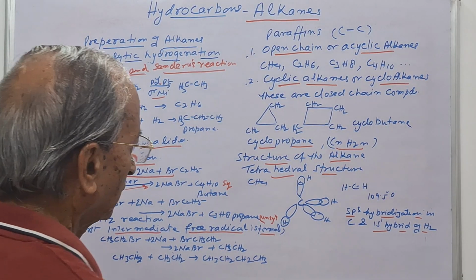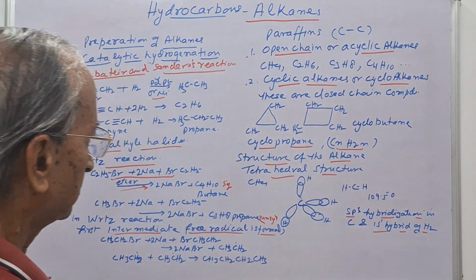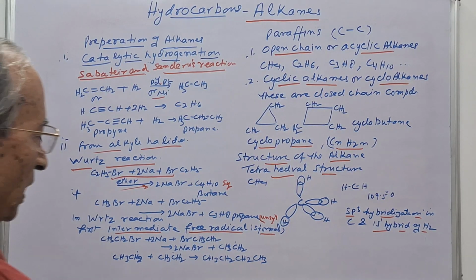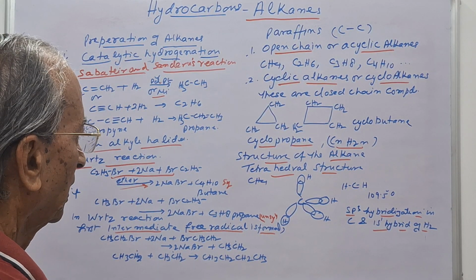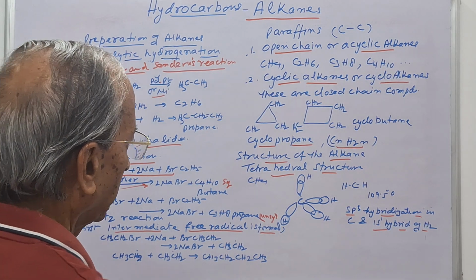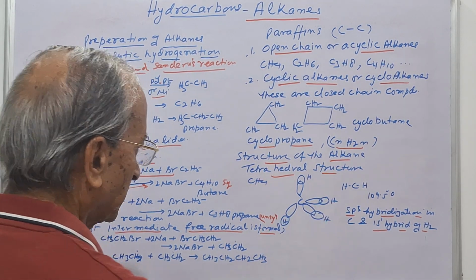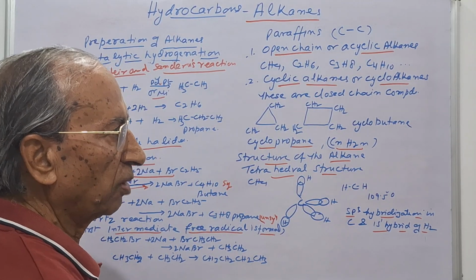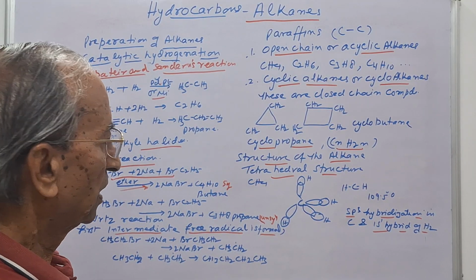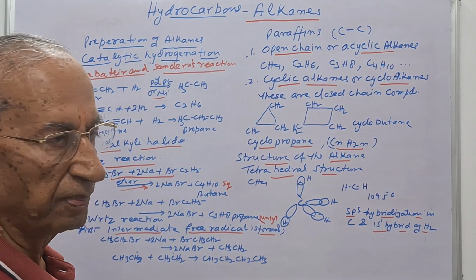Now we talk about the structure of alkanes, and the first compound, methane. Methane forms a tetrahedral structure, in which the carbon has sp3 hybridization.